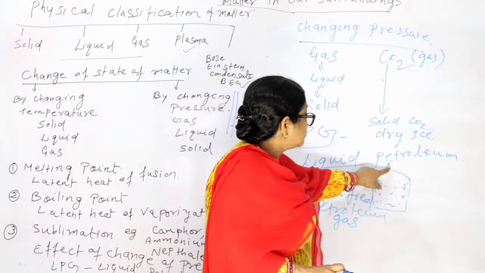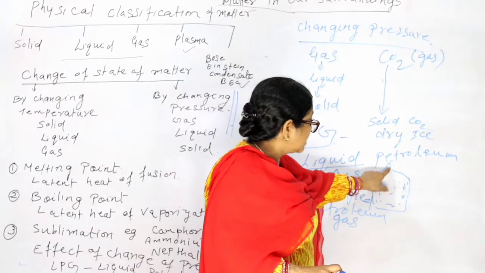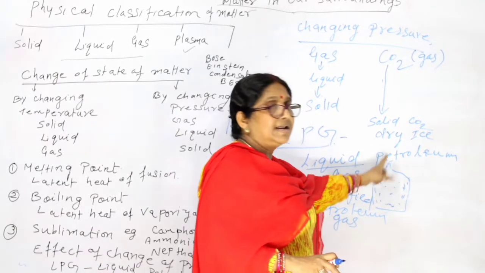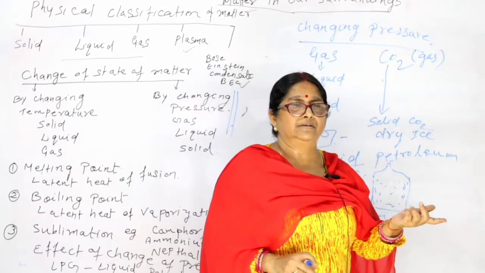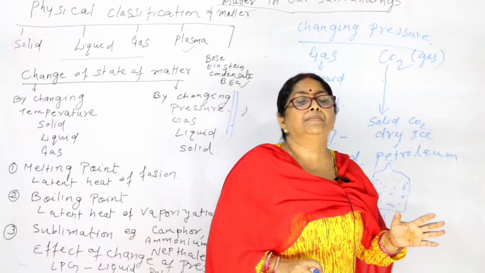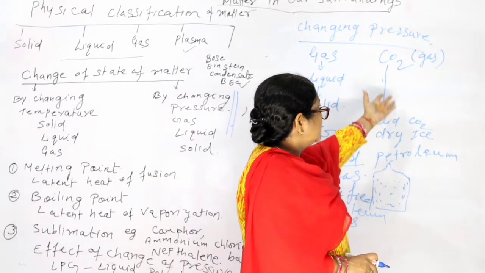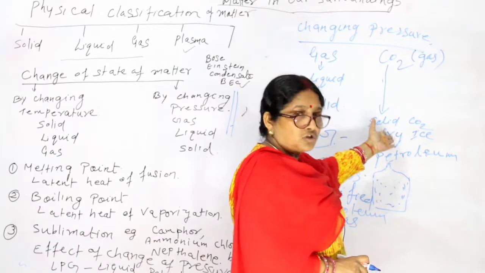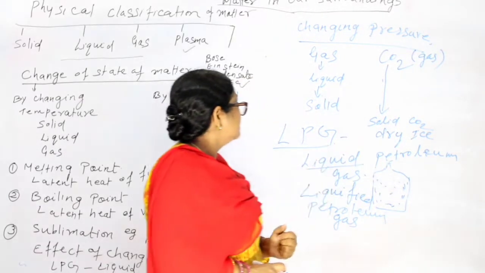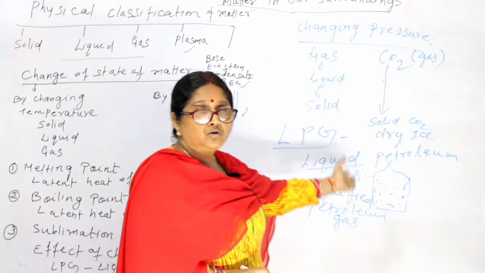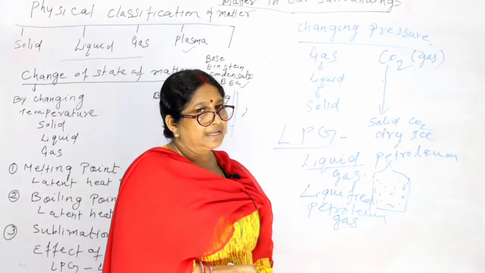As soon as we open the knob, the pressure here is decreased and this liquid again converts into gas, and that we use. Is it clear? So by applying pressure, one we saw earlier, gas can be converted to solid directly. Another one is here, gas can be converted into liquid, that is liquefied petroleum gas.